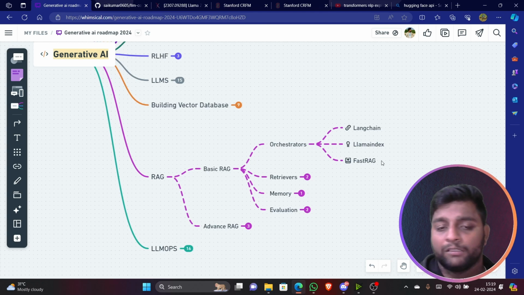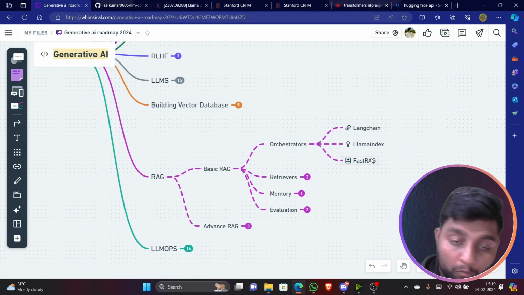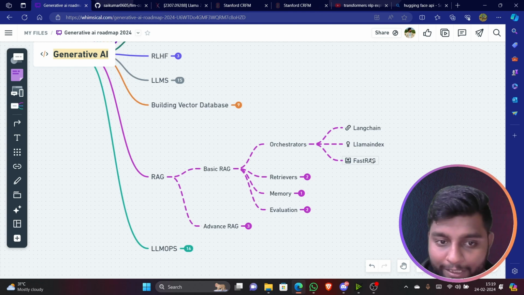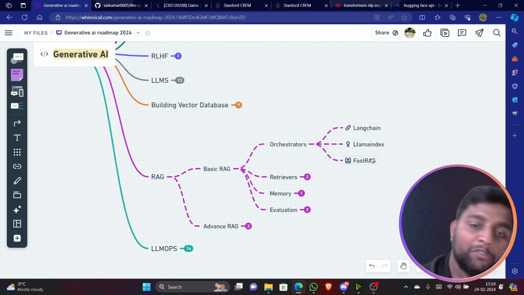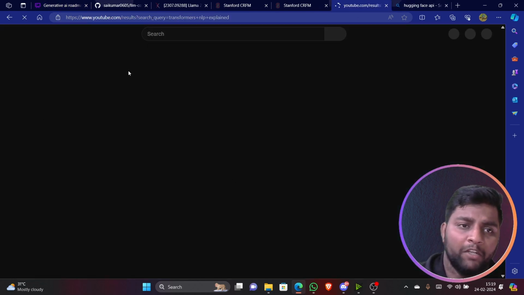These are the latest trending RAG frameworks. You can say RAG is right now the most famous topic. Everyone wants to learn RAG. Even I want to learn more about RAG. So you can learn about RAG clearly. There are LangChain and LlamaIndex, frameworks using which you can learn. For LangChain, I would recommend you all to go for